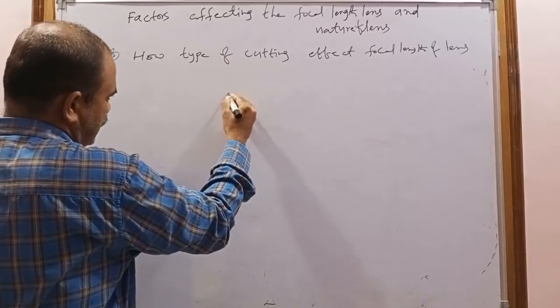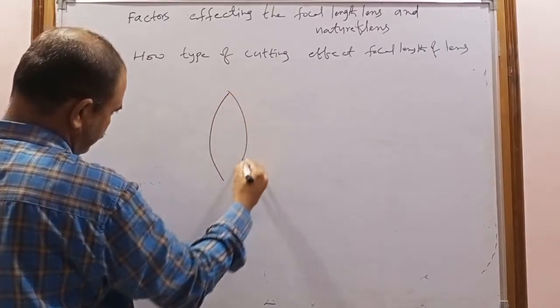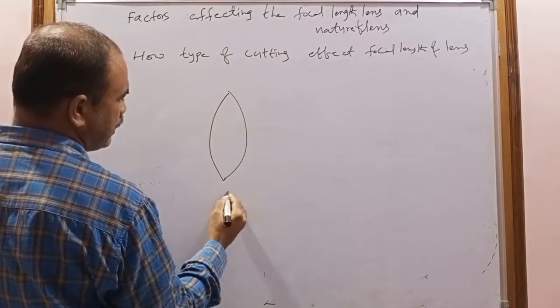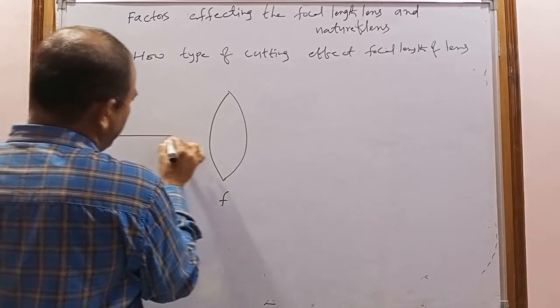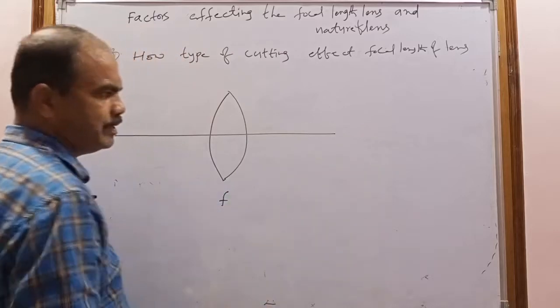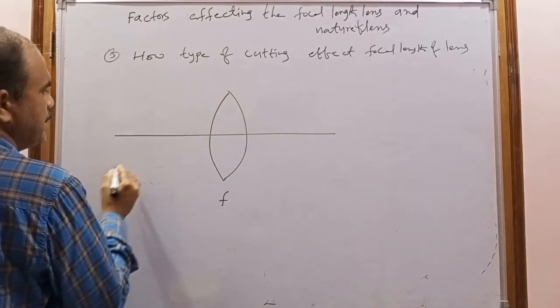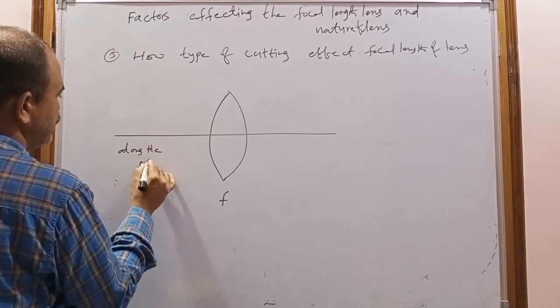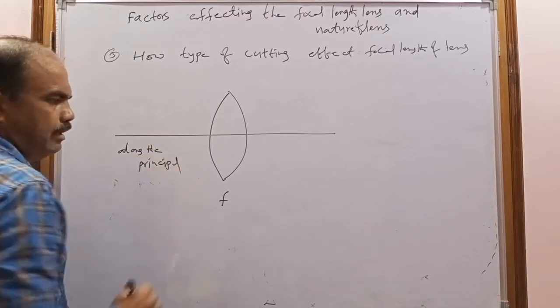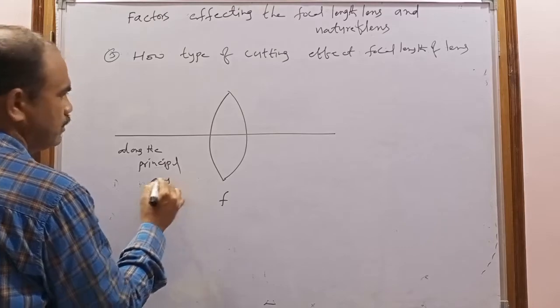For example, consider this is a convex lens, with initial focal length f. If it is cut along the principal axis, then what happens?